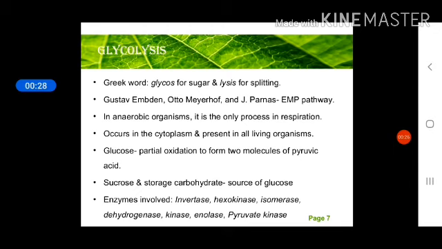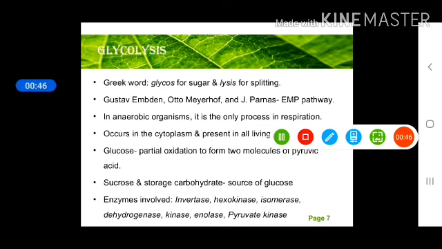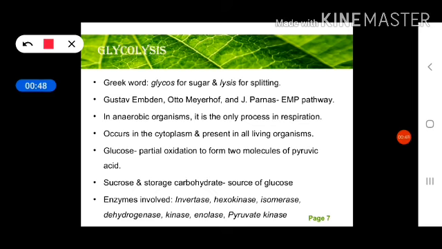Glycolysis. Here we will discuss what we mean by glycolysis. Glycolysis is a Greek word in which glycos plus lysis, these two terms can be seen here. Glycos means sugar, and lysis means splitting. So in glycolysis, sugar will be split.